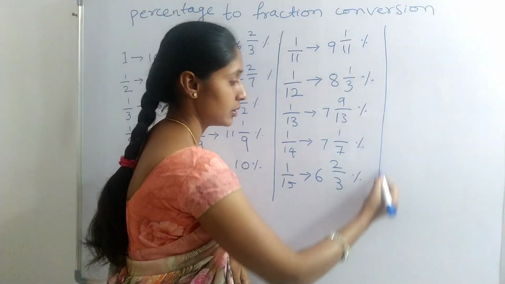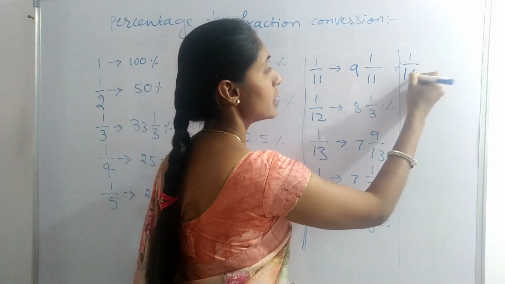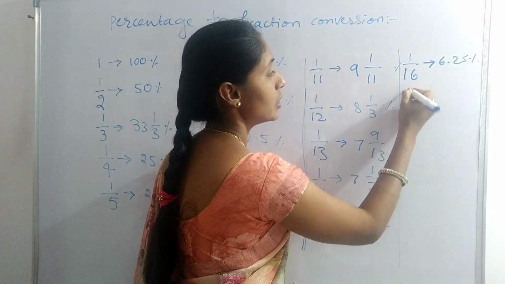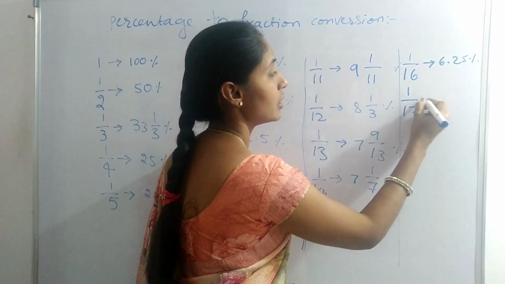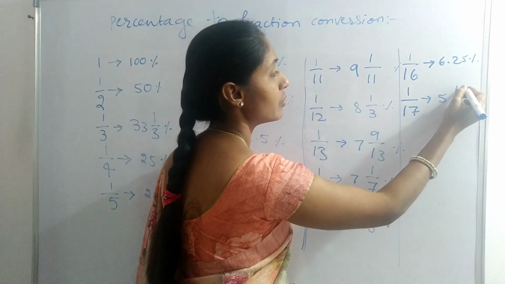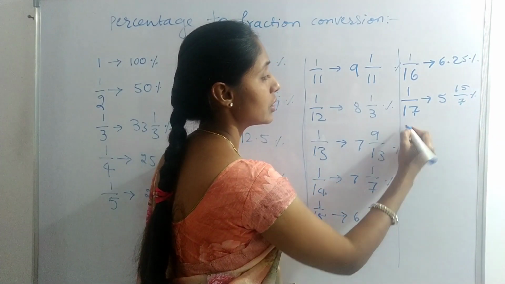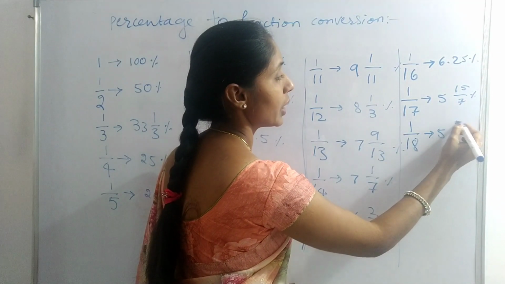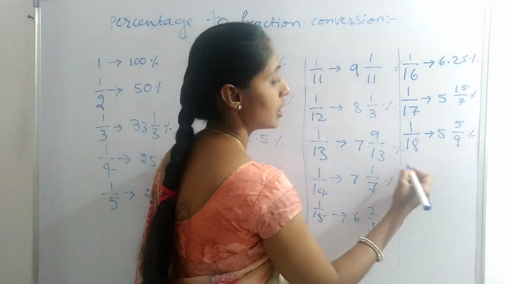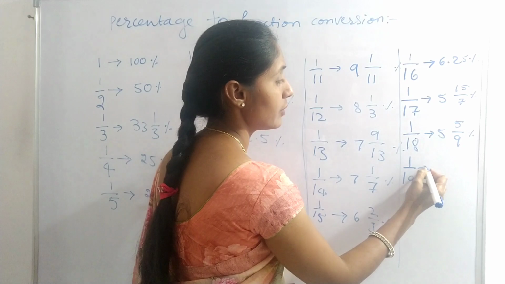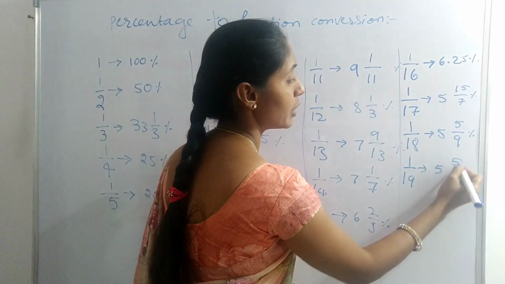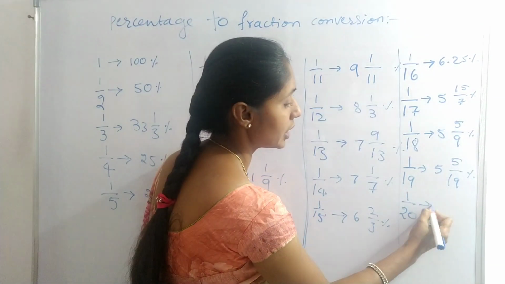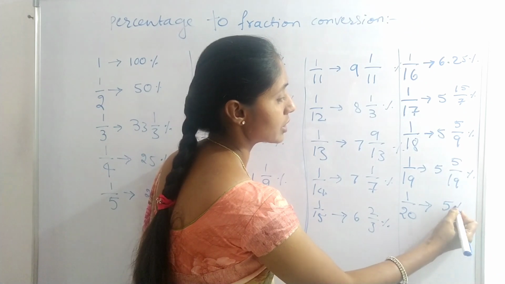Next, 1 by 16 is 6.25%. 1 divided by 17 is 5 15 by 17 percent. 1 divided by 18 is 5 5 by 9 percent. And 1 divided by 19 is 5 5 by 19 percent. Last one, 1 divided by 20, that is 5%.